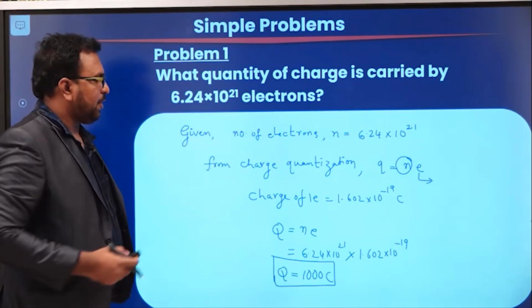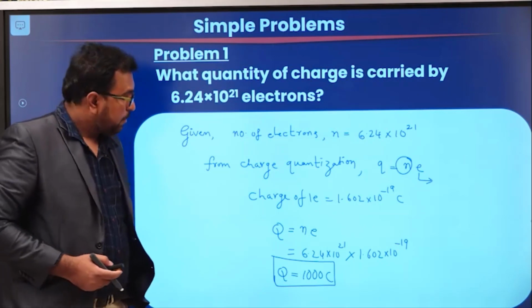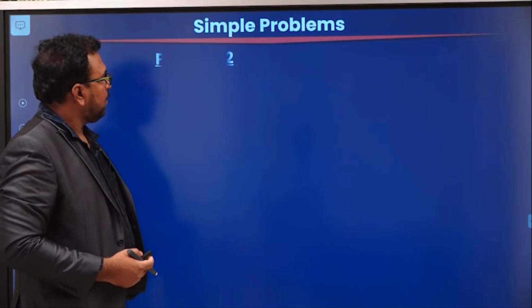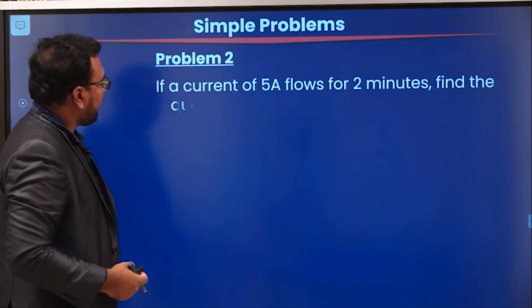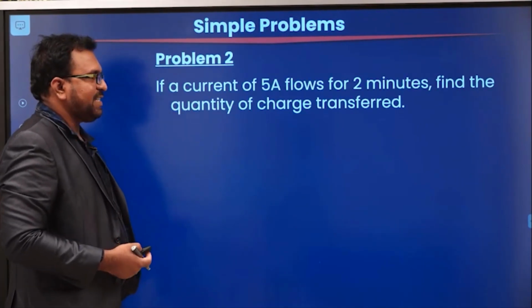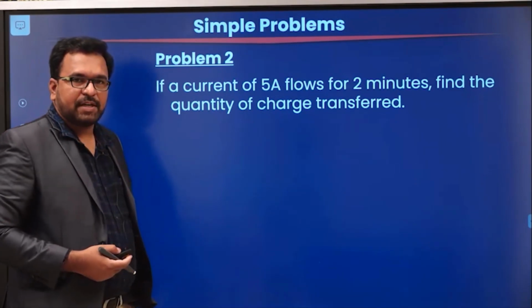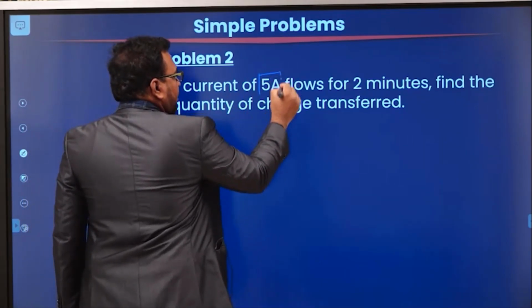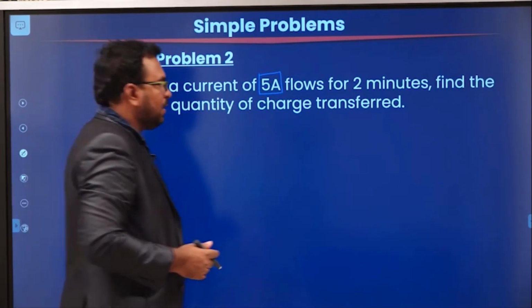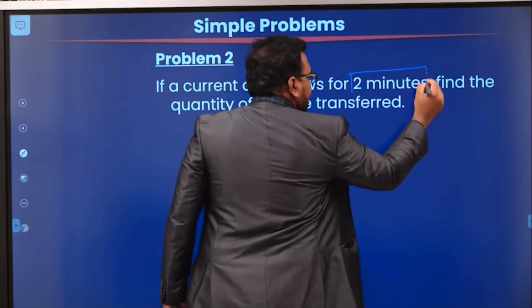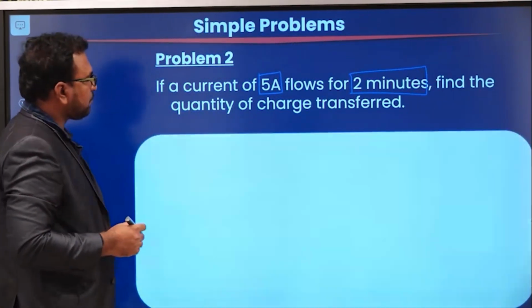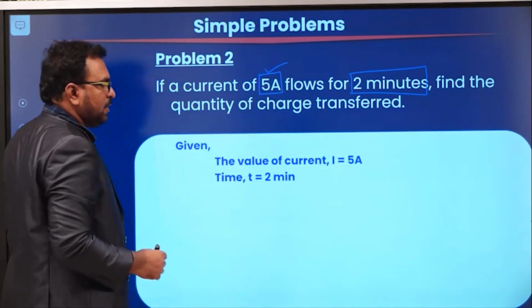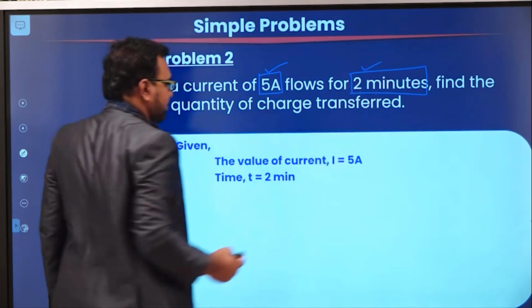Okay. I think you understand this problem clearly. Now, move on to the next problem. So, problem 2. If a current of 5 amperes flows for 2 minutes, find the quantity of charge transferred. So, given that a current of 5 amperes is flowing for 2 minutes. So, what is the given data? The given data is the value of current, 5 amperes, and time, 2 minutes.